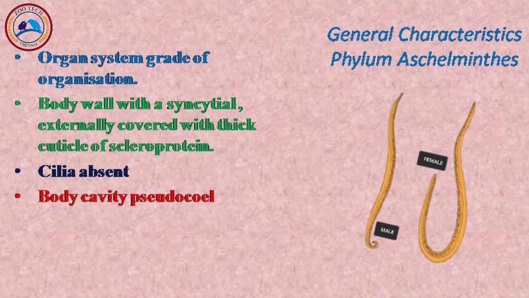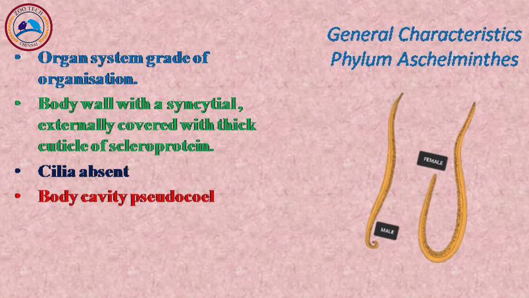They have an organ system grade of organization. Until now we were talking about the tissue grade of organization. Here we are talking about the organ system grade of organization, in which the digestive system and the excretory system are all well developed. The most unique feature of this phylum is the body wall, which is syncytial, externally covered with a thick cuticle of scleroprotein.